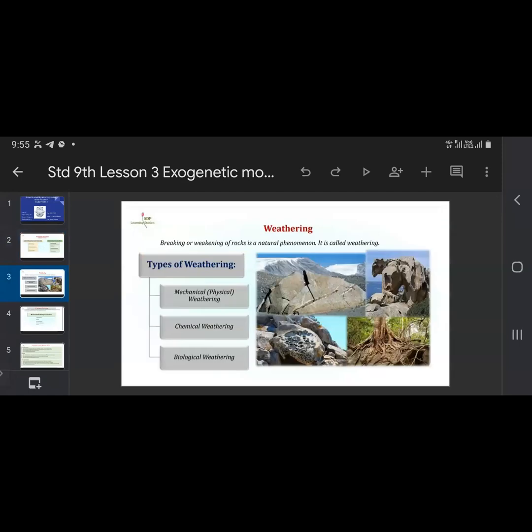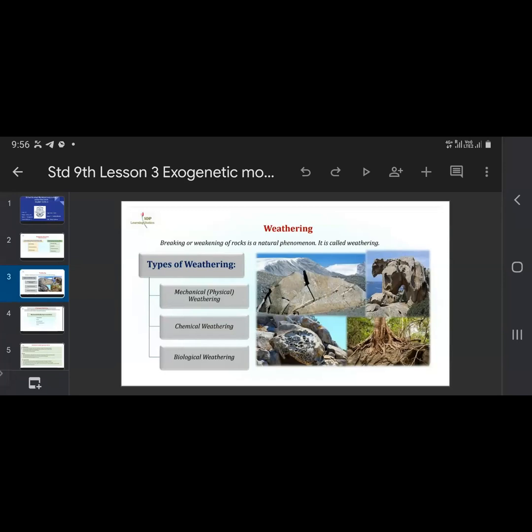Now, what is weathering? Breaking or weakening of rocks is a natural phenomenon. It is called weathering. So weathering is what? Breaking or weakening of the rocks. It means the rocks break because of weakness. The rocks are becoming weak, and it is a natural phenomenon. That is known as weathering. Now, types of weathering. Mechanical, that is physical weathering. Then the next is chemical weathering. And the last one is biological weathering. So these are the types of weathering.